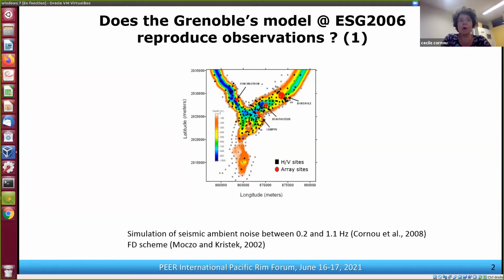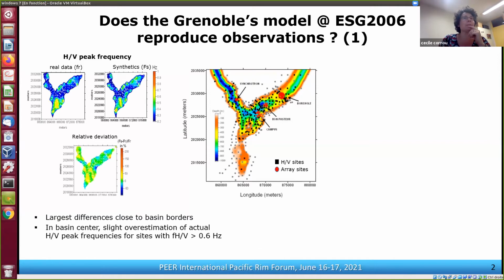So the first step was to use the 3D model and to simulate seismic ambient noise. So this is what I have done between 0.2 and 1.1 Hertz using the finite difference scheme proposed by Peter Moczo and Jozef Kristek. So I did simulate seismic ambient noise at different sites in Grenoble and do the comparison with the actual ambient noise recordings.